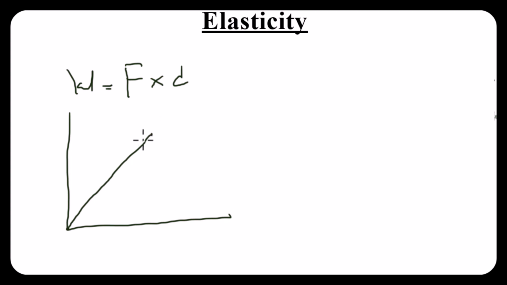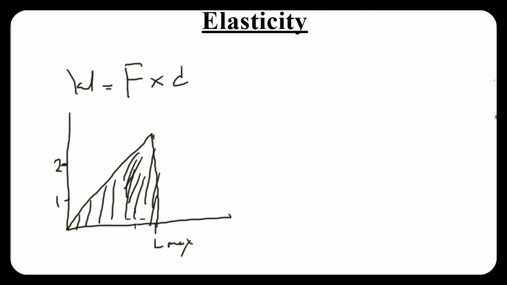This time around, we are concerned about the proportionality limit alone. So if my force here is 1, the force I'm applying at this point is 2. So the force is not constant, and then you can see my displacement. Let's assume that this is my maximum displacement here, so let me call it L max. Since my force is not constant, what do I simply need to do? Just find the area of the shaded part of the proportionality limit. And this shape looks like a triangle.